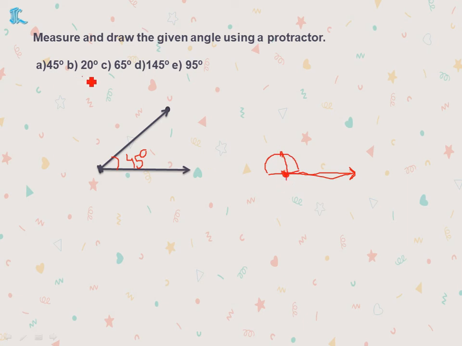Understood? The remaining ones you will try by yourself like that and put your answers down in the comment section. Children, the previous one also you do, and this also you do, and put your answers in the comment section. Okay, I hope you understood this.